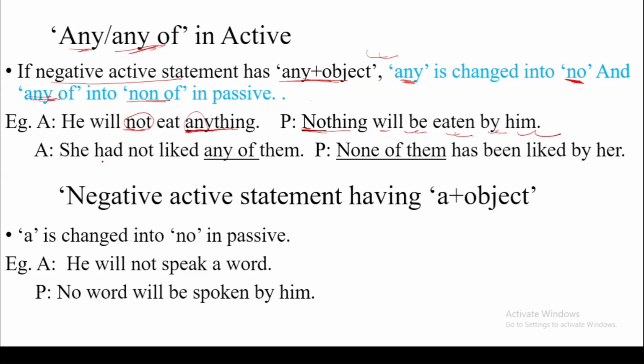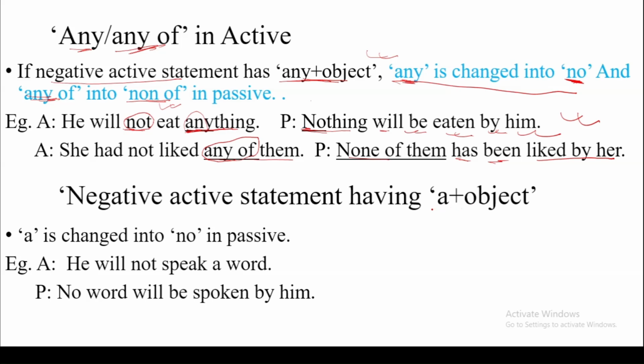Look at another example. She had not liked any of them. So here we have another negative active statement, and as object we have any of. So if we have to write it as subject, we have to write none of instead of any of. So none of them will be the subject. None of them has been liked by her. So it's easy. We only have to take care of this change.